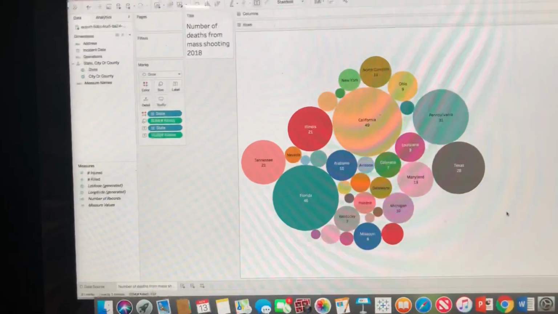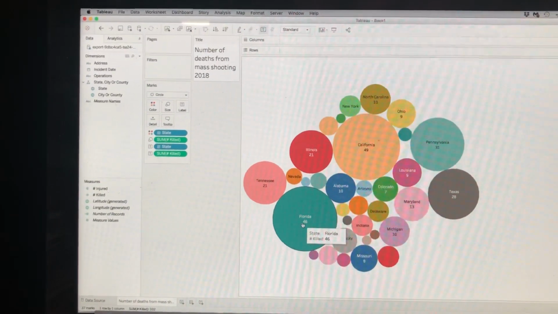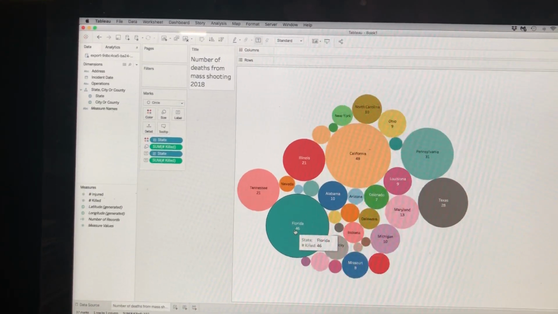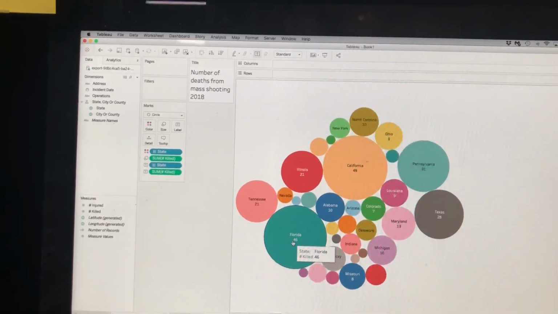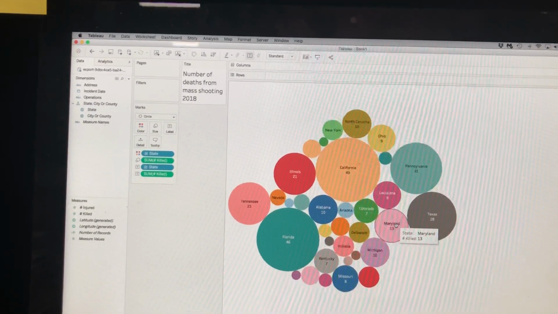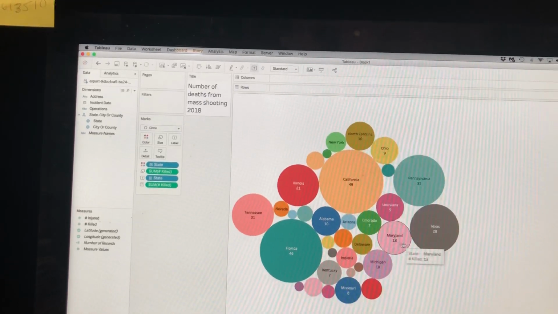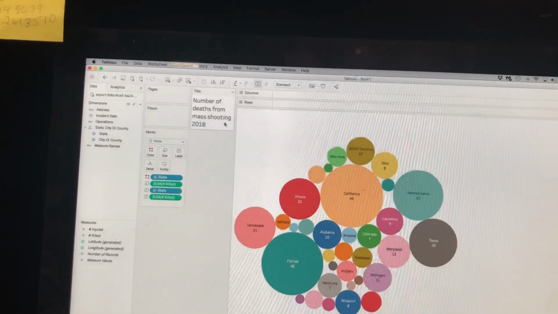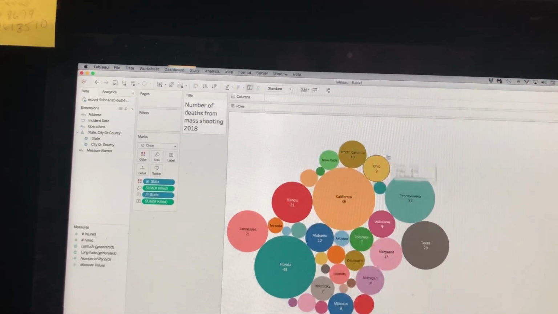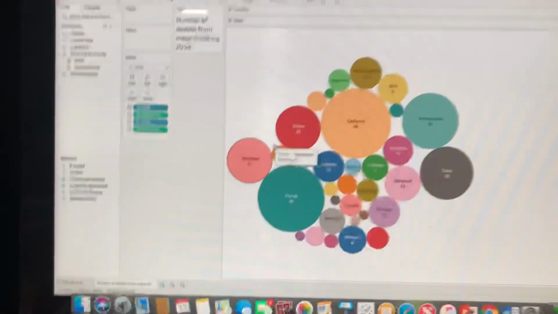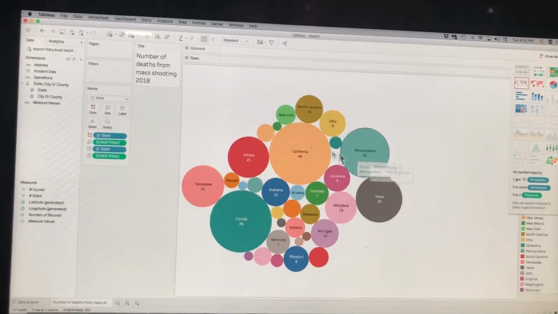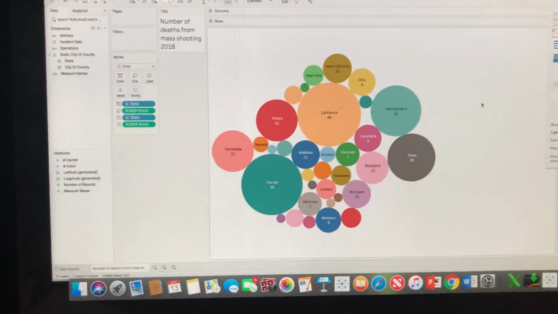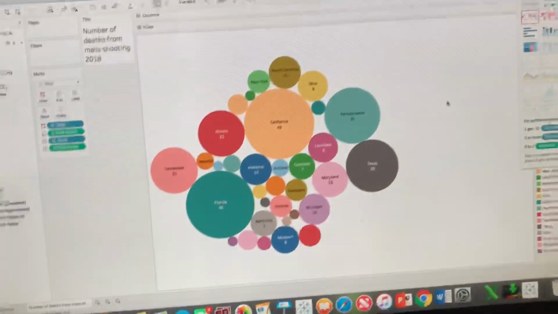You look at it, it's very concise. It's telling you that there were 46 deaths. 46 people died in Florida. 13 people died in Maryland. Based on the name of our visualization, we said number of deaths from mass shootings in 2018. And you see the different states. Now you have a visualization that is very concise, it's very simple, it's easy to read, and it didn't take even, I talked more than I actually